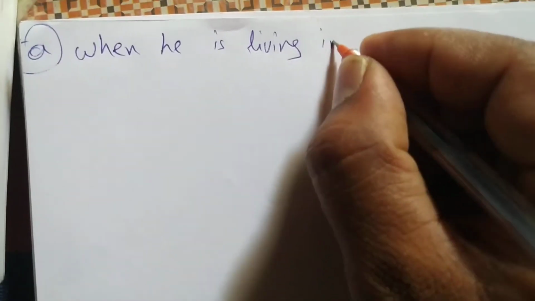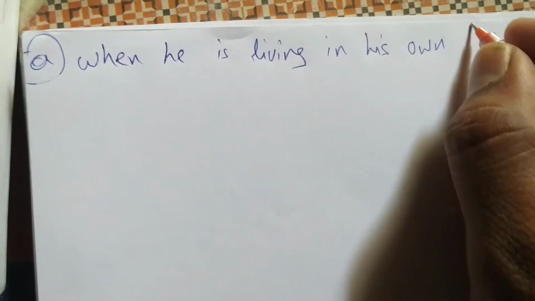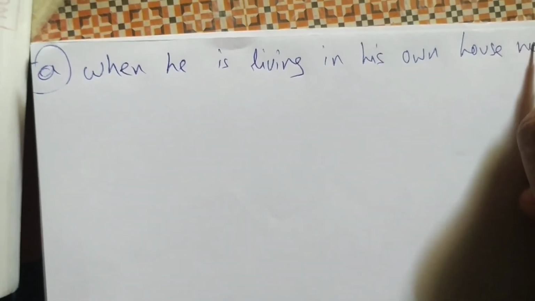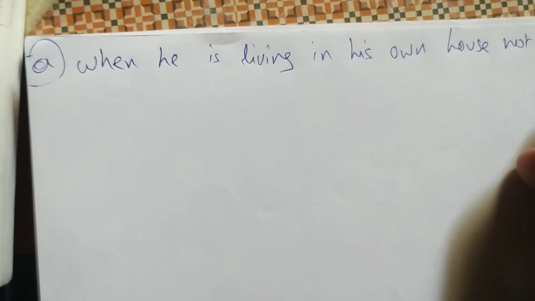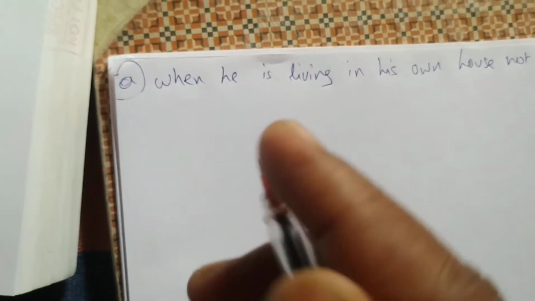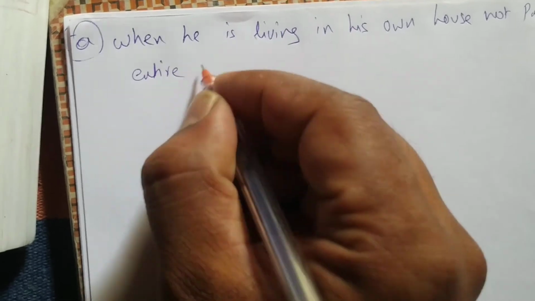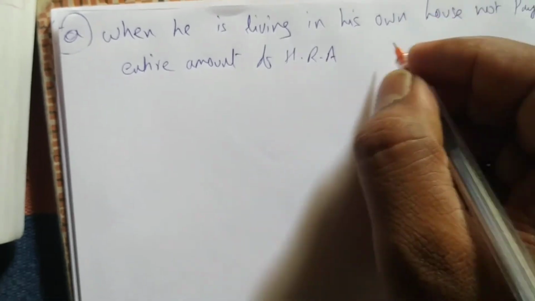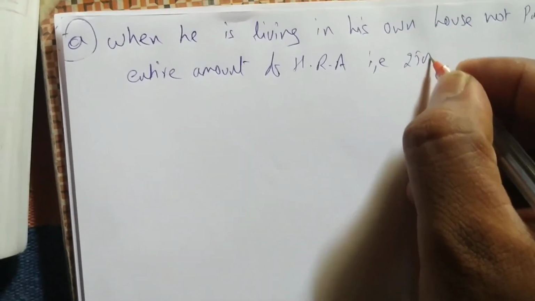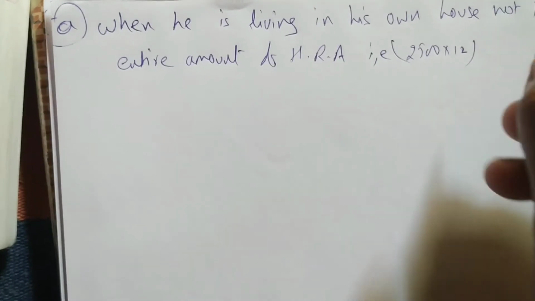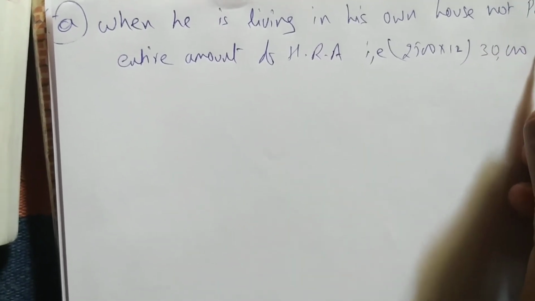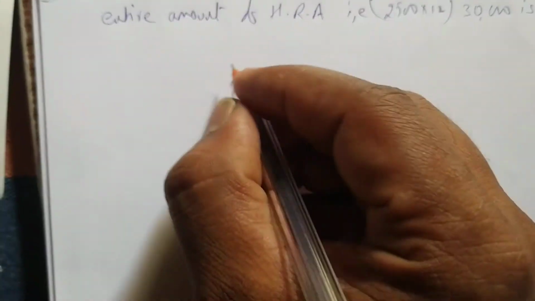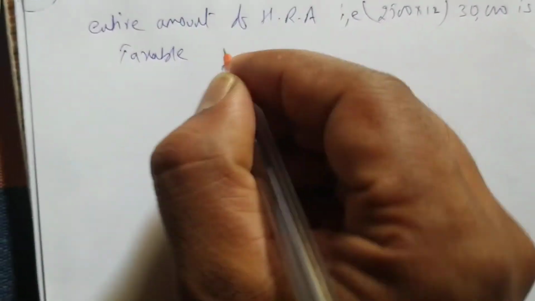When he is living in his own house, not paying rent, the entire amount of HRA, that is 2,500 into 12 months, per annum 30,000, is fully taxable without any exemption.